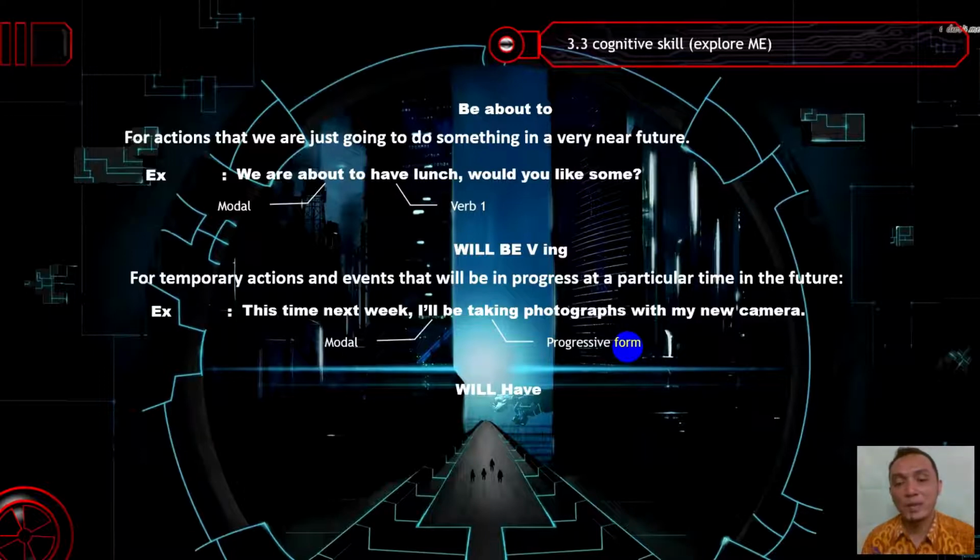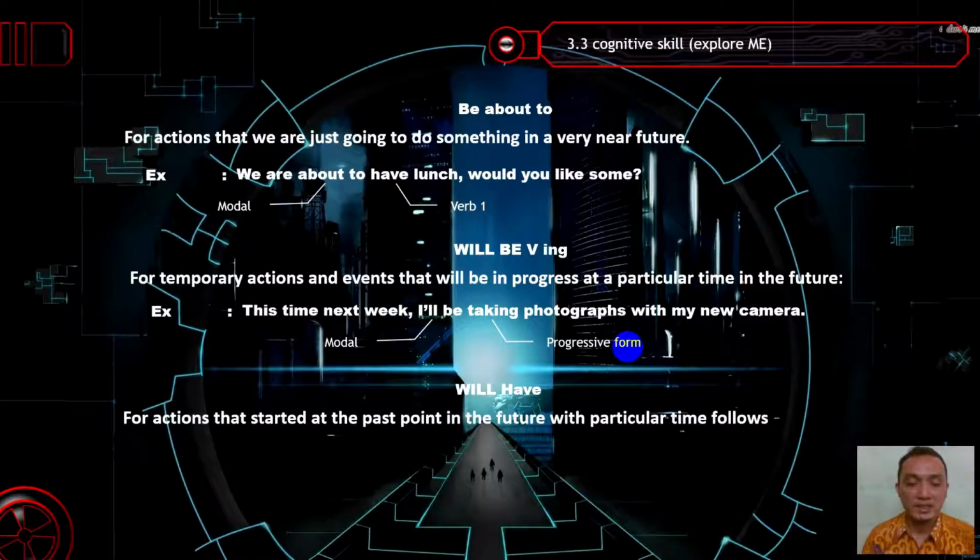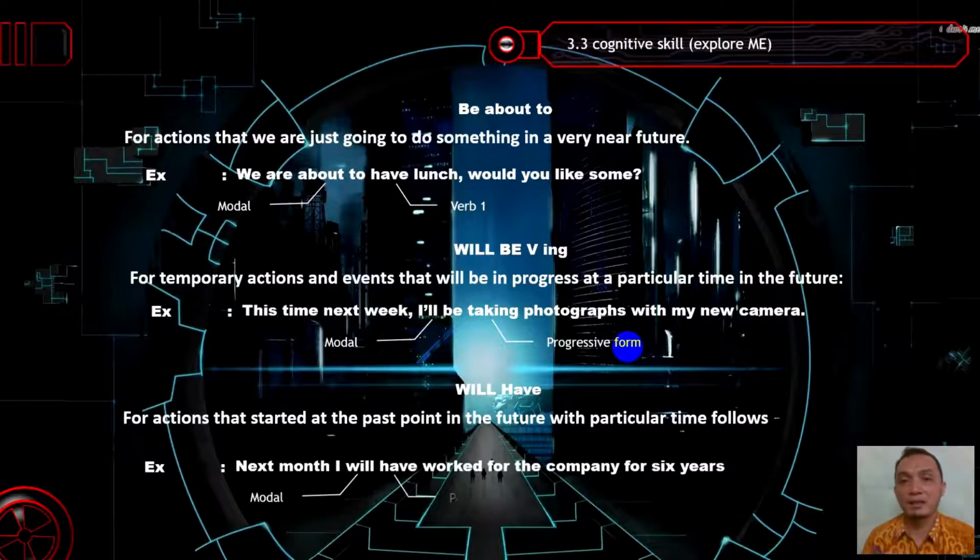Now we discuss will have, for an action that started in the past and reaches a point in the future with a particular time following. For example, next month. It is still using the future time signal, next, so it means that it has no relation with today. Next month, I will have worked for the company for 6 years.